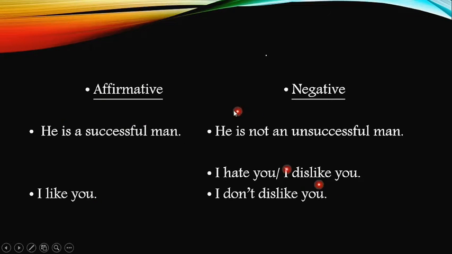My dear students, please remember this is the easiest way to change an affirmative sentence to a negative one. What is that? We just have to use the opposite of the given adjective in the affirmative sentence. For example, he is a successful man. What is the opposite of successful? Unsuccessful. So we are going to use unsuccessful, and as we have to change the structure, we have to use some negative words here. But we also have to be careful the meaning doesn't change. So we should say, he is not an unsuccessful man, meaning he is a successful man.